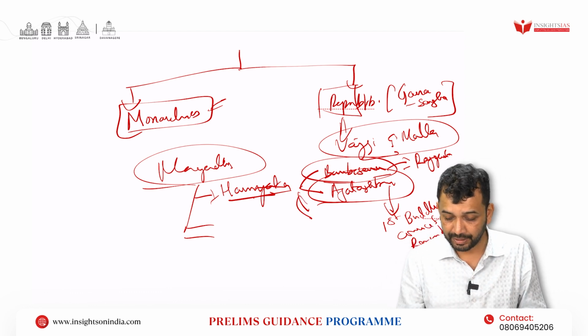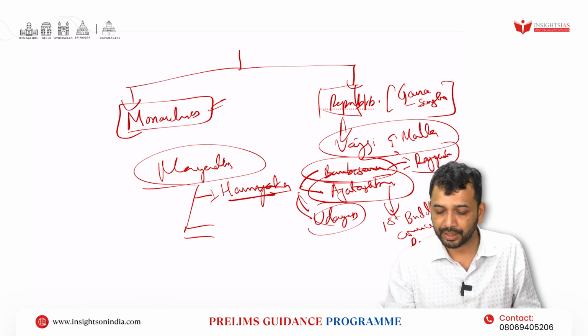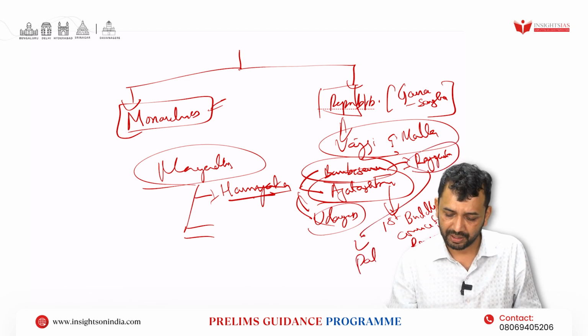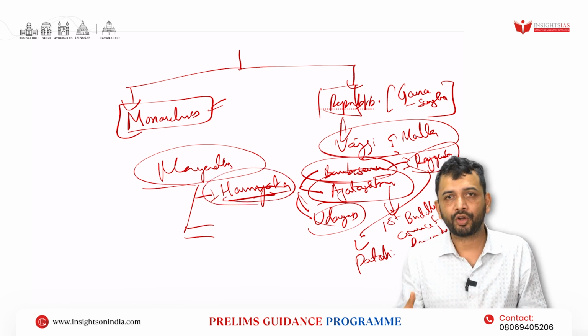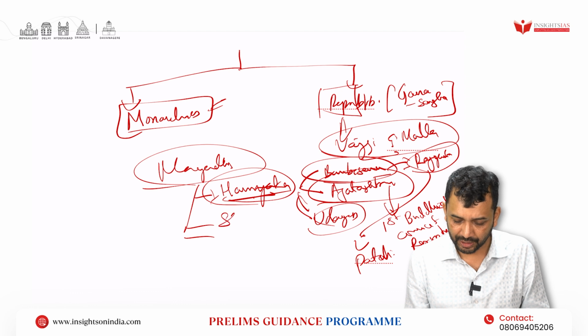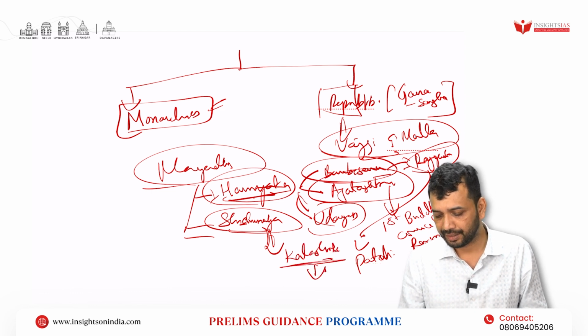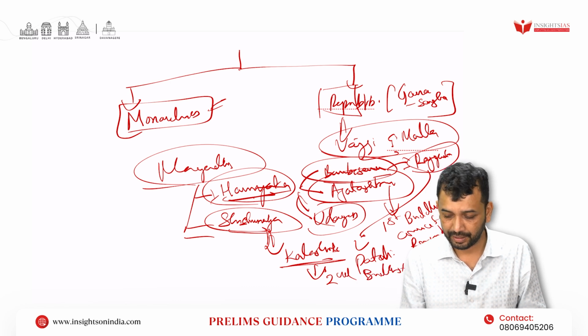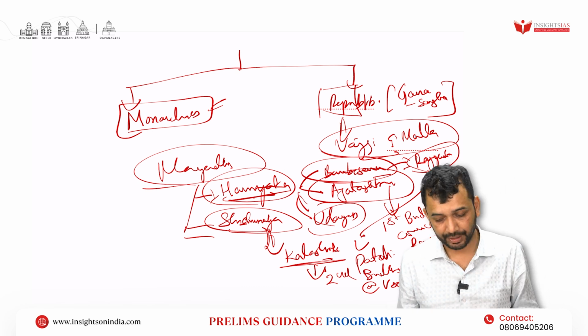Then there was Udayin. Udayin was known for moving the capital from Rajagriha to Patali. These you have to know. All of them are Haryanka dynasty. Then followed by that you will have the Shishunaga dynasty. Within that, very important for you would be Kalashoka, because he presided over the second Buddhist council at Vaishali, right? So this is the second one that is important.